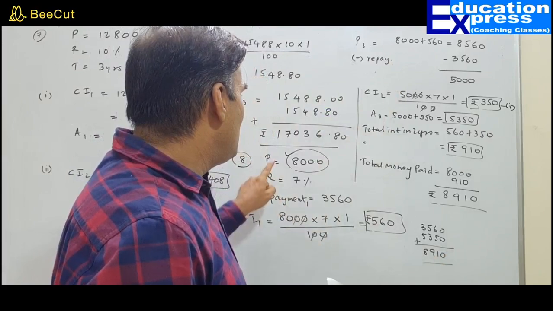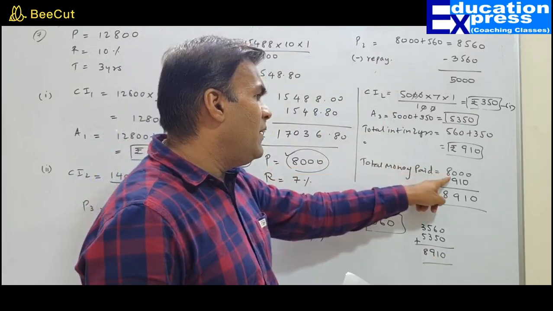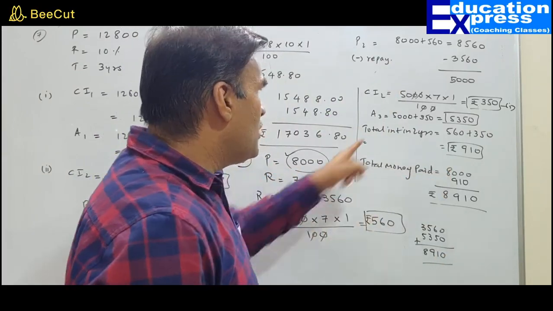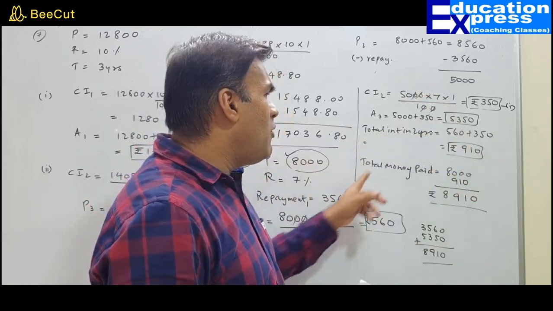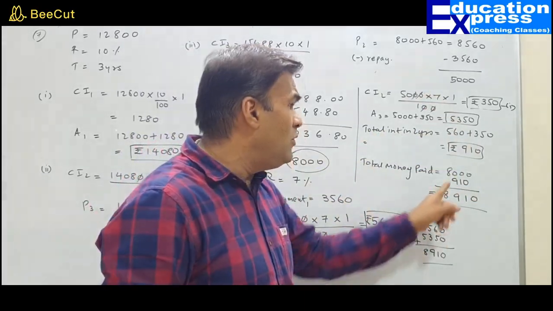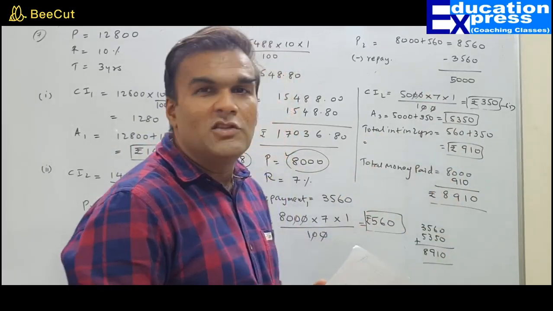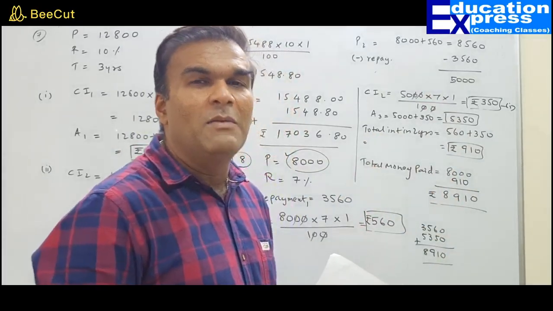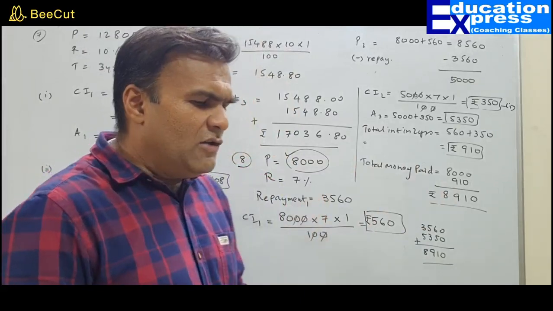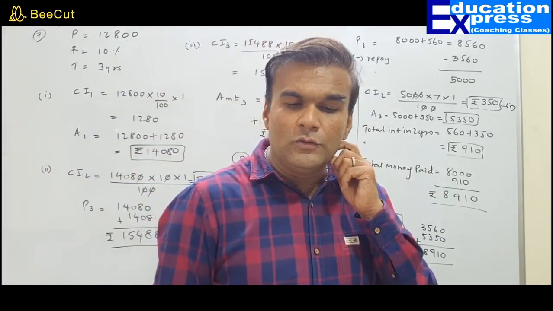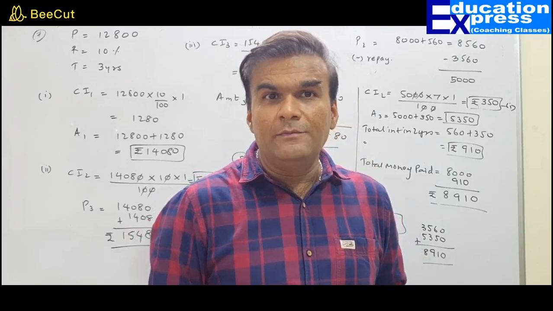The best is, what is the principal amount? 8,000. What is the total interest paid in 2 years? 910. So what is the total amount paid to discharge my total loan? 8,910. This is an easier way, very much understandable. I hope the matter is clear. So we are done with question number 8 also. Let's move on to question number 9.